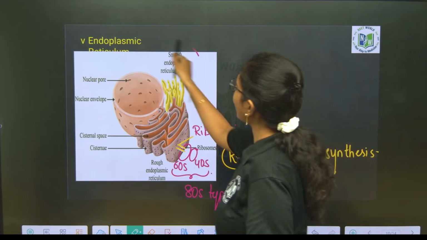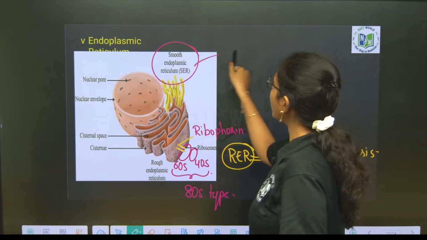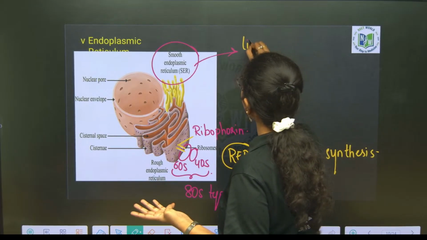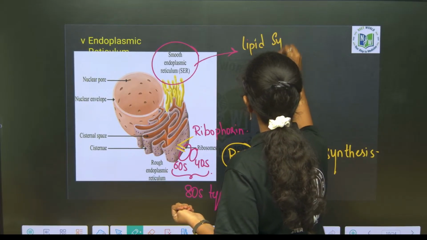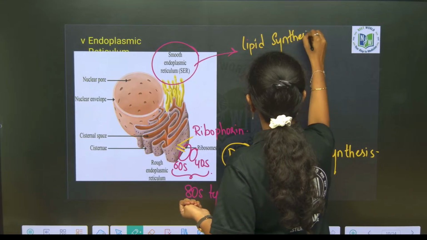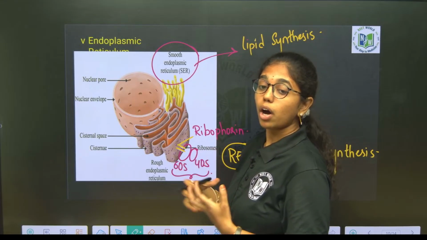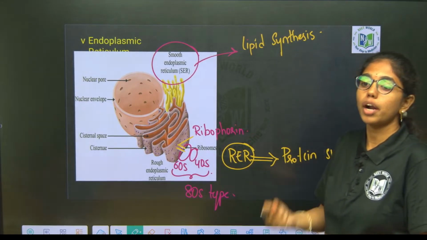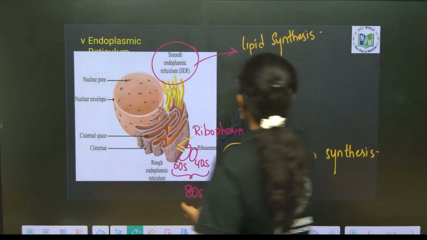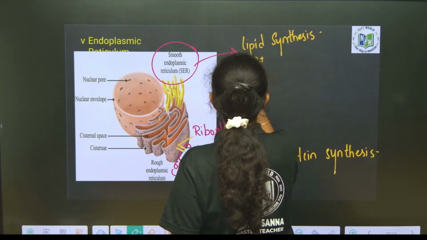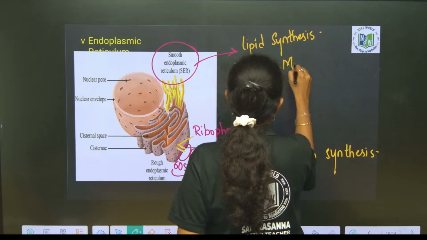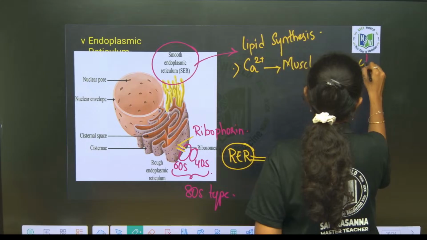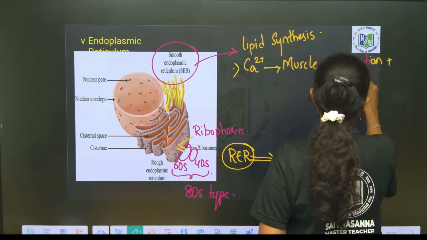Whereas smooth endoplasmic reticulum, what are its functions? Lipid synthesis, and it will modulate the calcium ion concentration, which will regulate muscle contraction and relaxation.